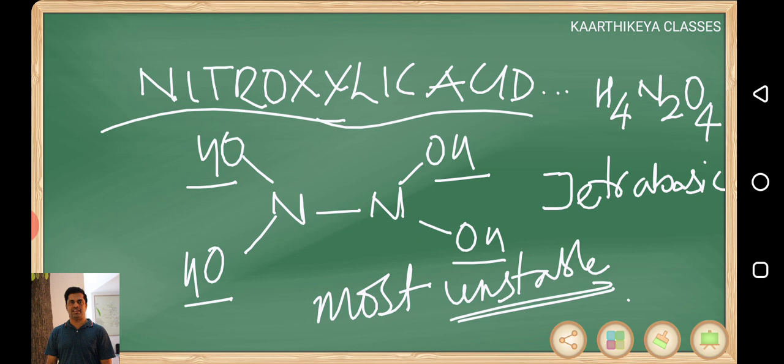So out of the 5 oxyacids of nitrogen, hyponitrous acid is not so stable, not important either. Pernitric acid and nitroxylic acid are the same case. The important ones for you are nitrous acid and nitric acid. About nitric acid we will discuss in a separate class.